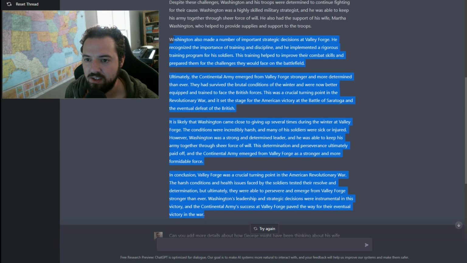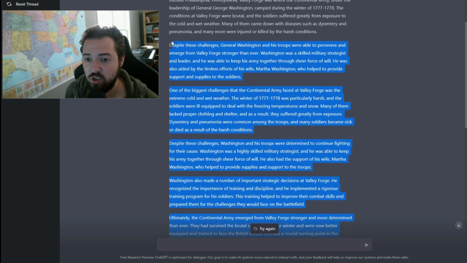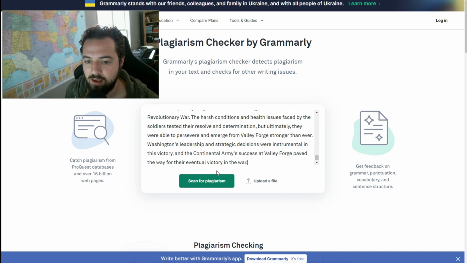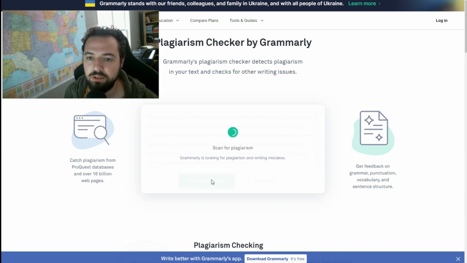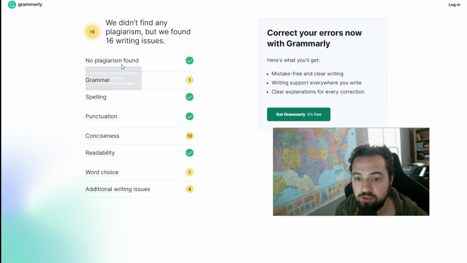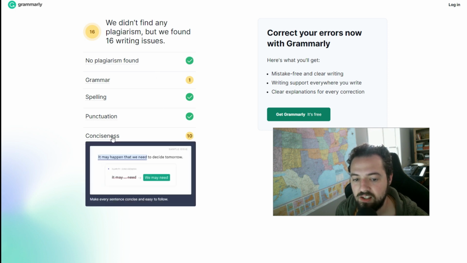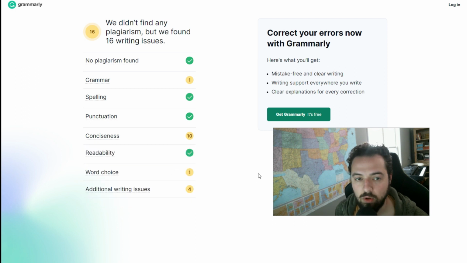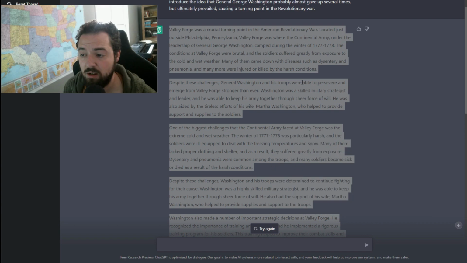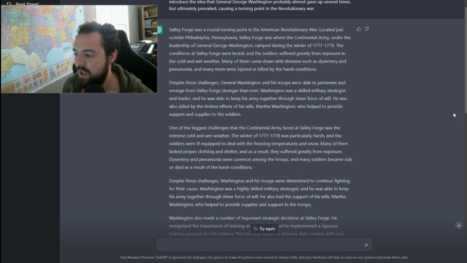I want to copy this into a plagiarism checker to actually show you this passes a plagiarism check. So I'm going to go ahead and paste it into the Grammarly plagiarism checker, and let's see what it does when it scans for plagiarism. It's going to say, no plagiarism found, 1 grammar error, some conciseness thoughts. Okay, cool. But overall, it does not recognize that there is any plagiarism in here because it isn't. It was made by AI.